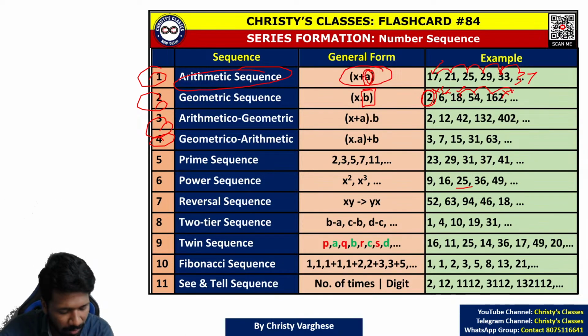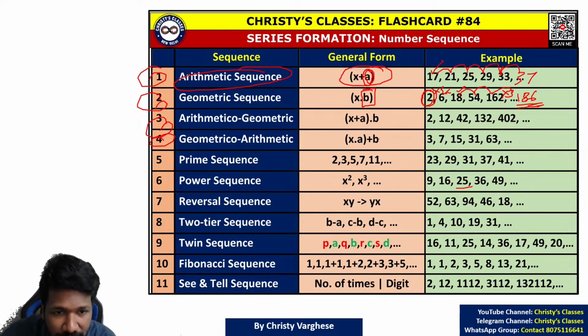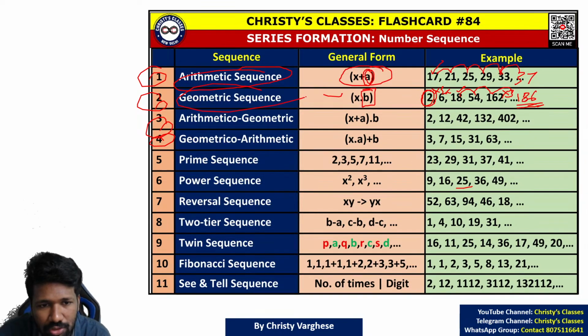So the next term will be what? 162 into 3. 160 into 3 is 480, so 162 into 3 is 486. So 486 will be the next term. Is it clear? Arithmetic sequence and geometric sequence.